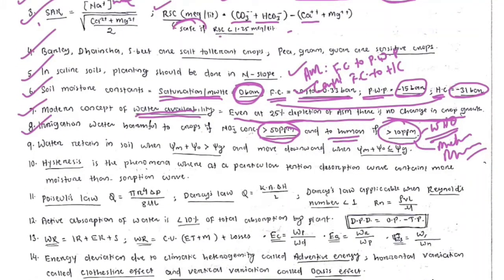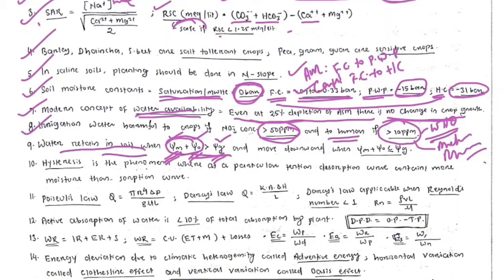Then question number 9: water retained in soil when there are different water potentials. This is soil matric potential, this is osmotic potential, and this is gravitational potential. Matric potential is due to soil colloid, osmotic potential is due to soil minerals and salts, gravitational potential is due to placement of water or due to gravity. So water is retained in soil when the cumulative of matric potential and osmotic potential is greater than psi g, the gravitational potential.